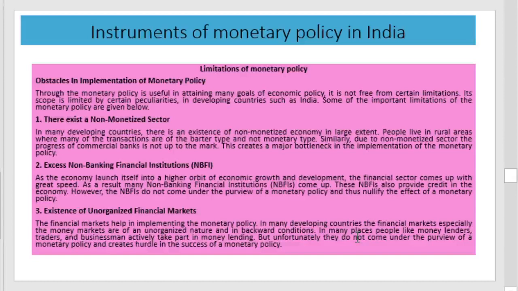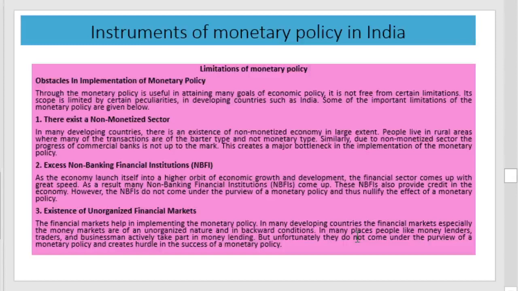Second one is the existence of a large number of non-banking financial institutions. Non-banking financial institutions are not under the purview of RBI. If RBI reduces or controls the credit, these non-bank financial institutions can provide the credit, so the objectives of the RBI can be minimized or can be challenged.